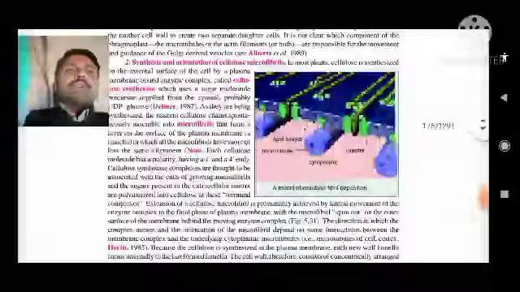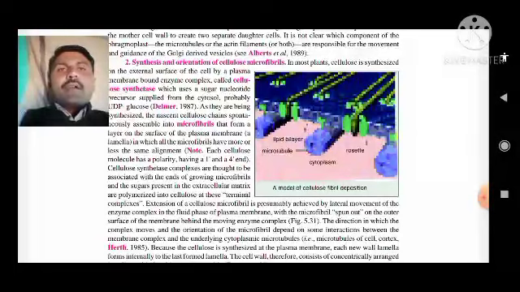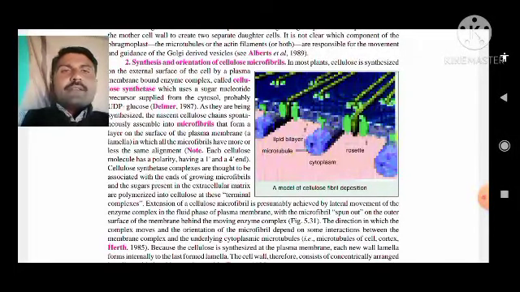So this was regarding the cell wall, its function, its structure, and the origin of the cell structure.